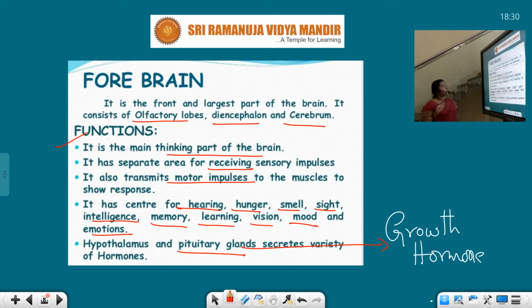Okay, now forebrain. This forebrain consists of olfactory lobes, diencephalon, cerebrum. These are the functions. Already we discussed all these things.